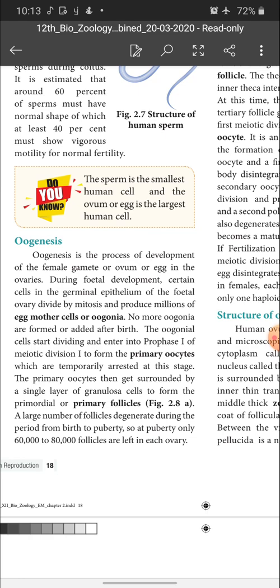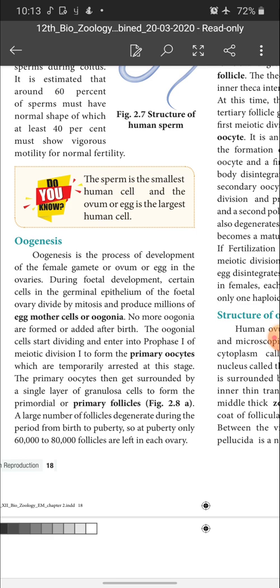So, oogonia are the mother cells. They are diploid in nature. From the oogonia only the ovum is developed. The oogonia are produced during the fetal development of the female itself. See how many oogonia are produced: millions. No more oogonia are formed or added after birth. So, before birth itself, all the oogonia are formed in the female body. New oogonia are not formed after the birth of the female baby.